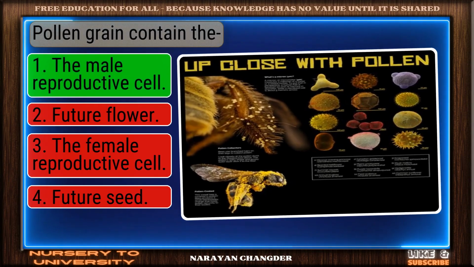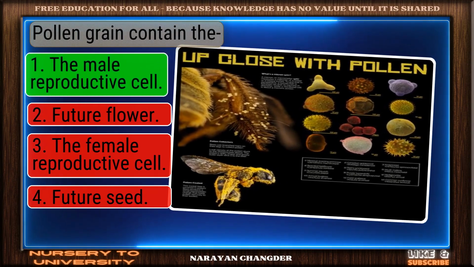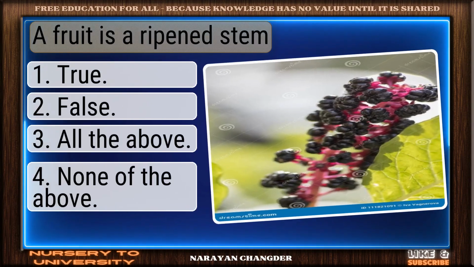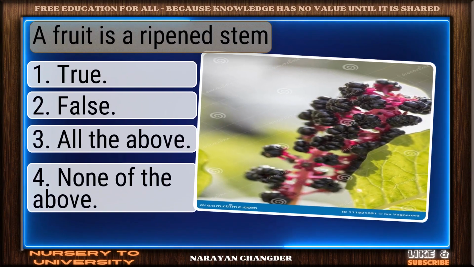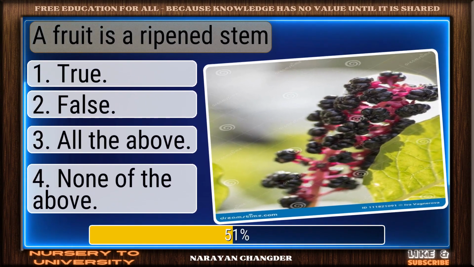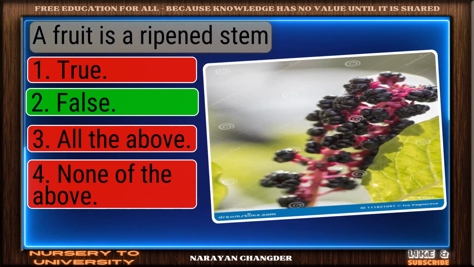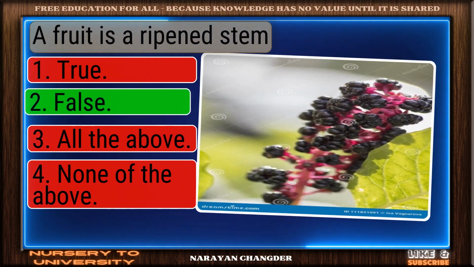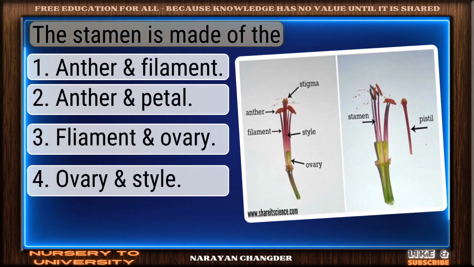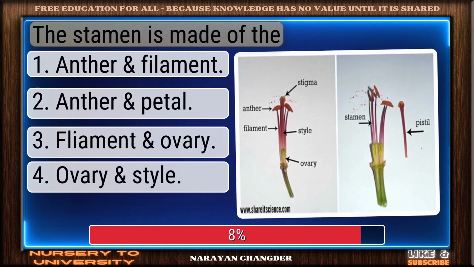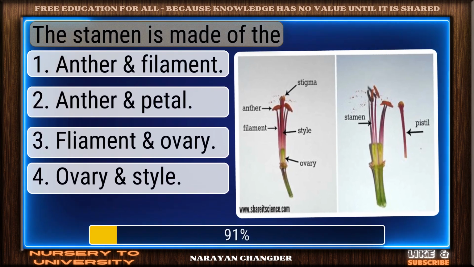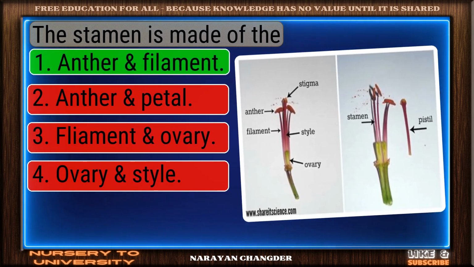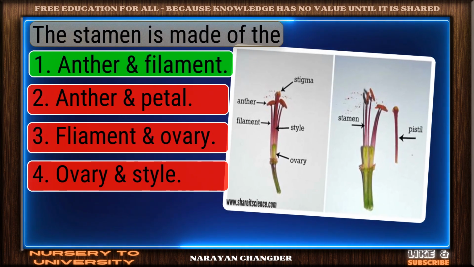Bravo. The male reproductive cell is the answer. Question number 248. A fruit is a ripened stem. Smart pick. False is the correct choice. Question number 249. The stamen is made of the. Correct response. Anther and filament is the most accurate answer.